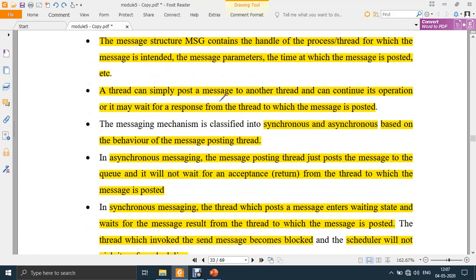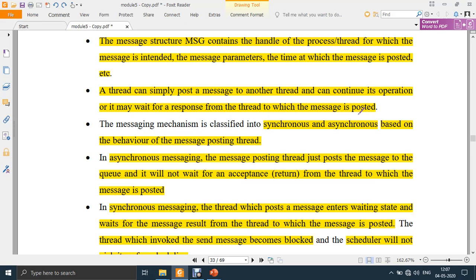A thread can simply post a message to another thread and continue its operation, or it may wait for a response from the thread to which the message is posted. So there are two types of message passing. Let's say I want to pass a message to my friend. I will post the message, writing his to address and whatever message I want to communicate. Once I post the message to the queue or the post office, I will continue with the rest of my task. That is one way.